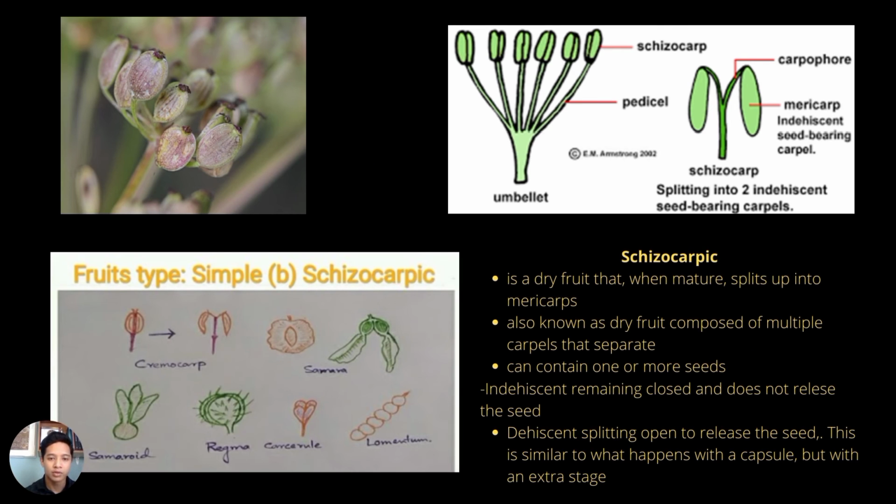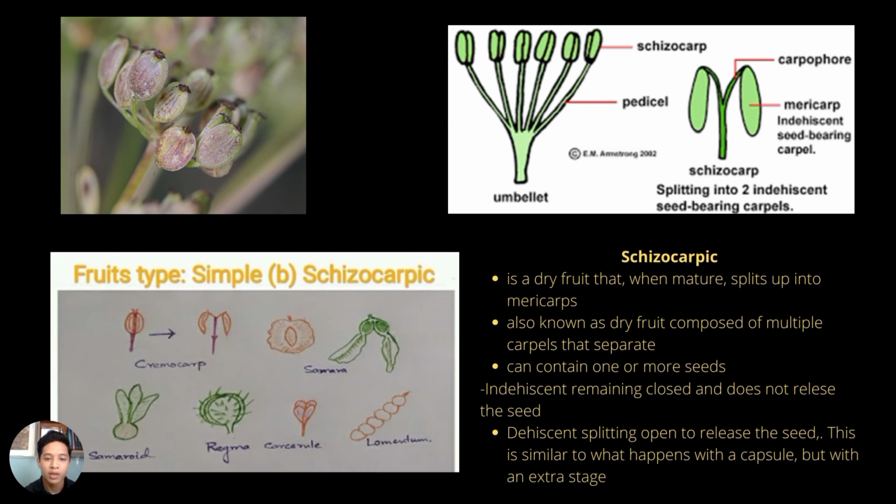And next, schizocarp. Schizocarp is a dry fruit that, when mature, splits up into mericarps. Schizocarp, also known as a dry fruit, is composed of multiple carpels that separate. It can contain one or more seeds. Schizocarp is indehiscent, remaining closed and not releasing the seed.